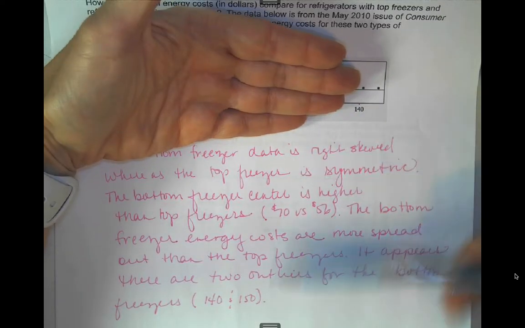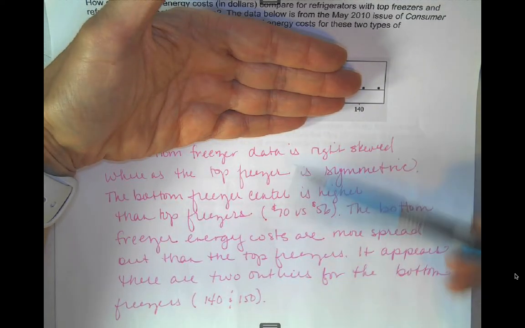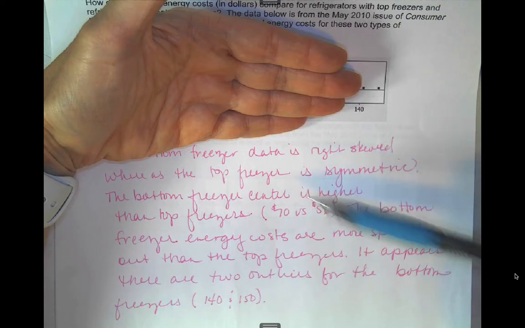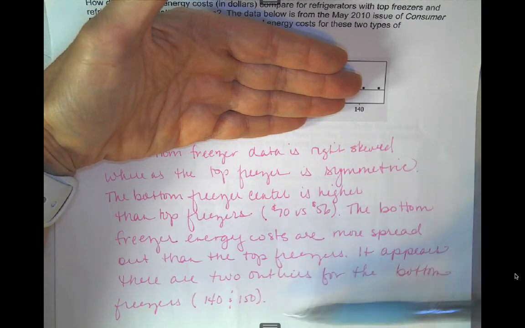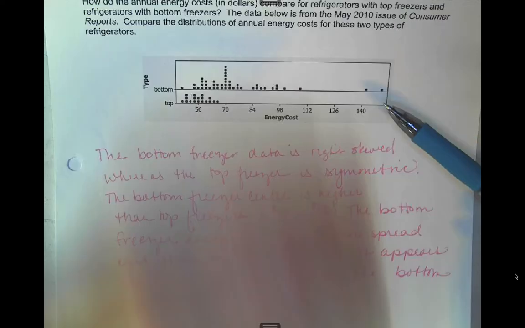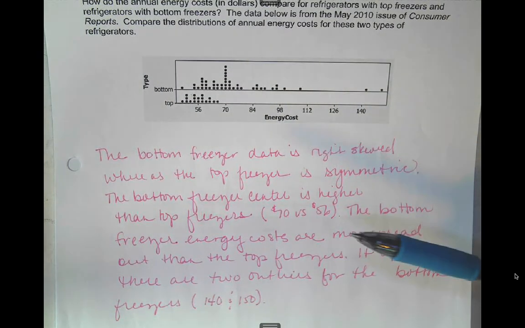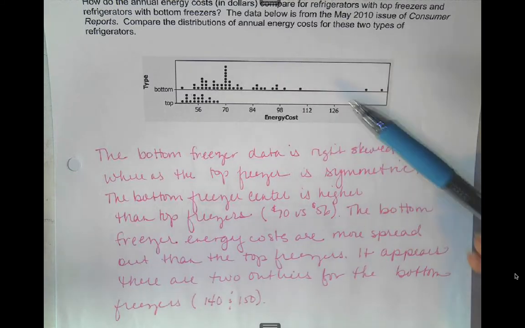If I read this alone, so again, I hit all my SOCS there because I got my shape, my center, my spread, and my outliers. If I read this alone, I would still get an idea of what's going on without actually seeing the graph. So that description should be good enough that I can get a visual of what that graph is showing you.